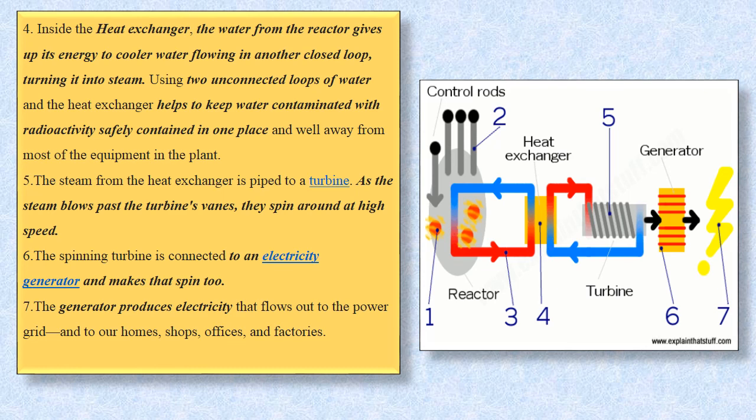Then what happens at number 6? The spinning turbines are connected to an electric generator and make that spin too. And then what happens at number 7? The generator will produce electricity that flows out to a power grid and reaches our homes, shops, offices and factories. So it's very simple.